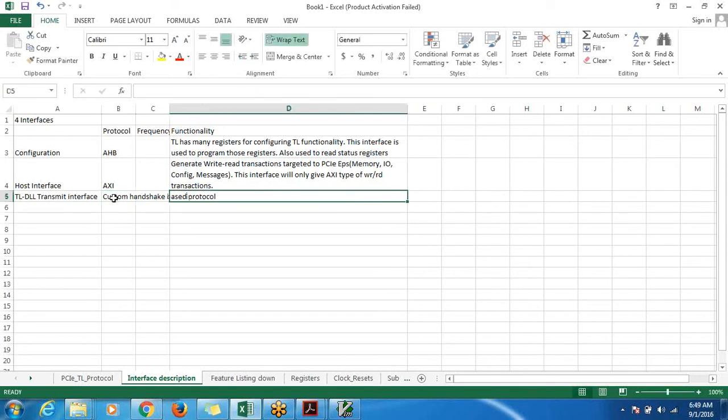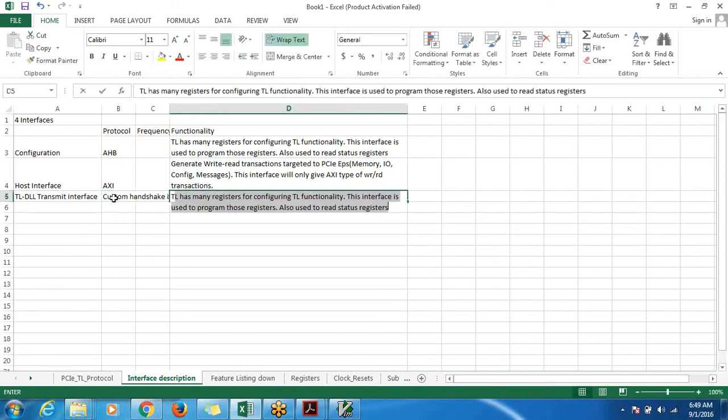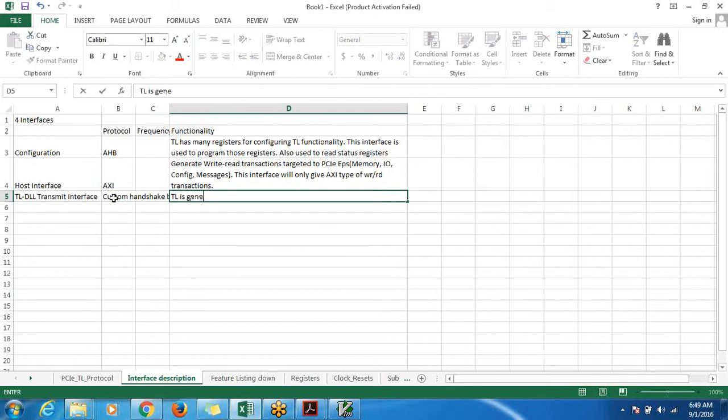Frequency also will decide. The functionality is what? Transaction layer is generating TLPs, and these are driven to data link layer. Just that data link layer should be up before TL transmits packet.